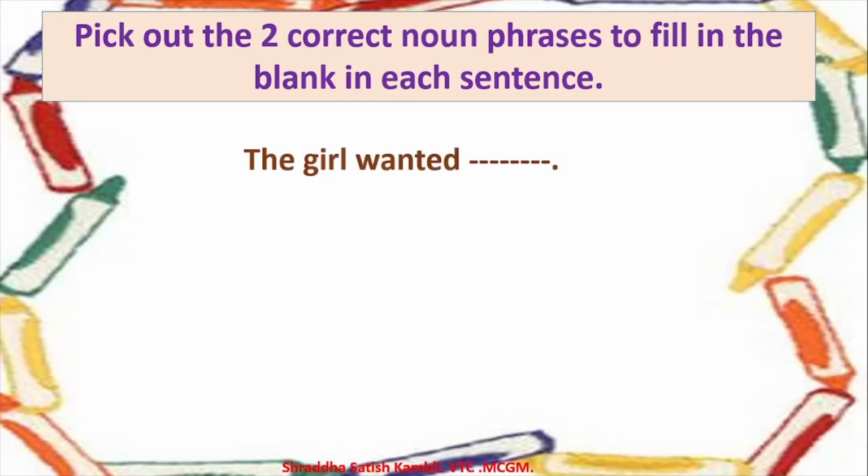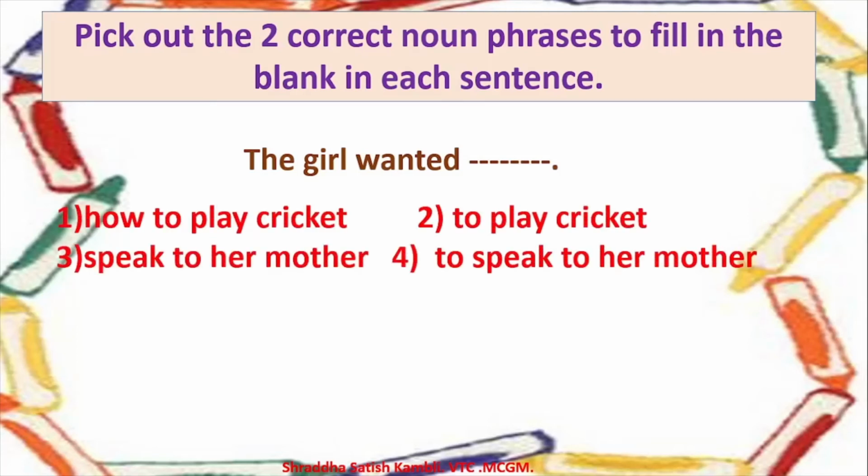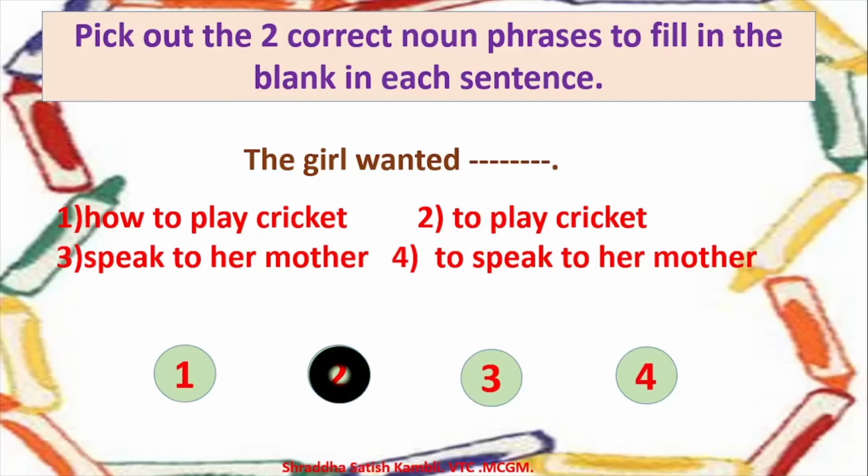Let's go to the next one. Pick out the 2 correct noun phrases to fill in the blank in each sentence. The girl wanted dash. How to play cricket, to play cricket, speak to her mother, to speak to her mother. So let's see which the correct answers are. The girl wanted, answer number 2, to play cricket. Answer number 4, the girl wanted to speak to her mother.